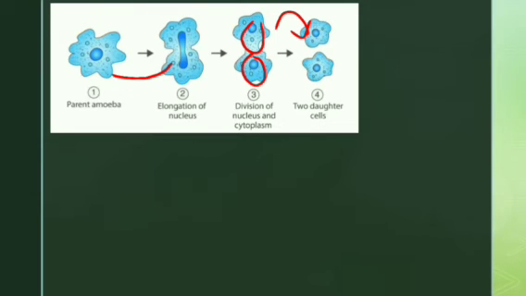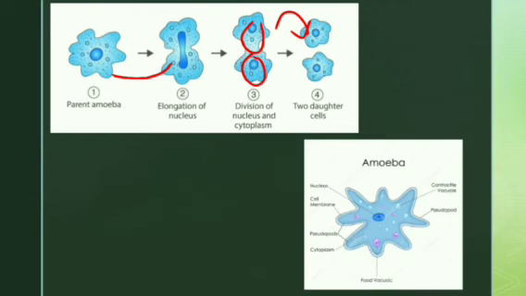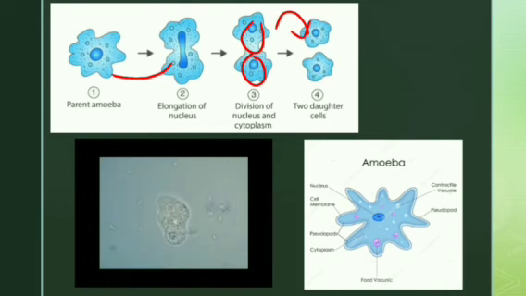They reproduce by binary fission. Then here is the diagram of amoeba. Here is the real picture of amoeba. You can see here, it is captured from the microscope, and it is present in the water.